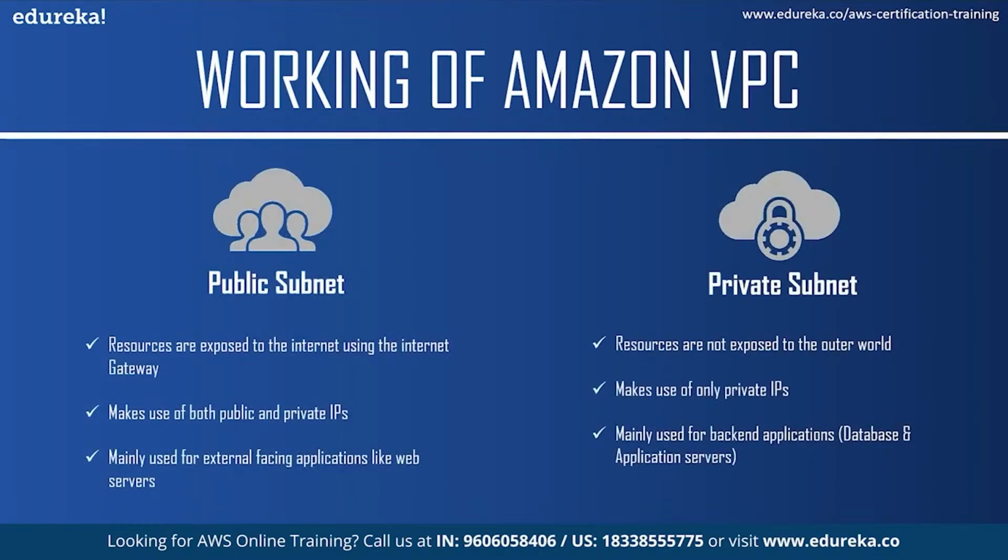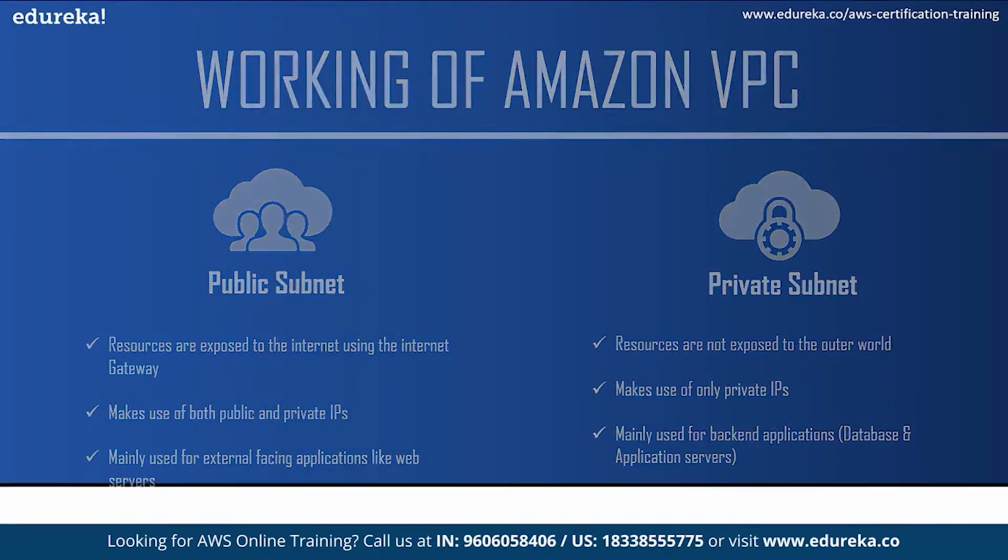Now, as I've mentioned public subnets and private subnets, let us see the difference between them. In a public subnet, resources are exposed to the internet using the internet gateway. They make use of both public and private IPs and are mainly used for external facing applications like web servers where you want your information to be visible to the users. Whereas in a private subnet, resources are not exposed to the outer world and it uses only private IPs. They are mainly used for backend applications like database and application servers.